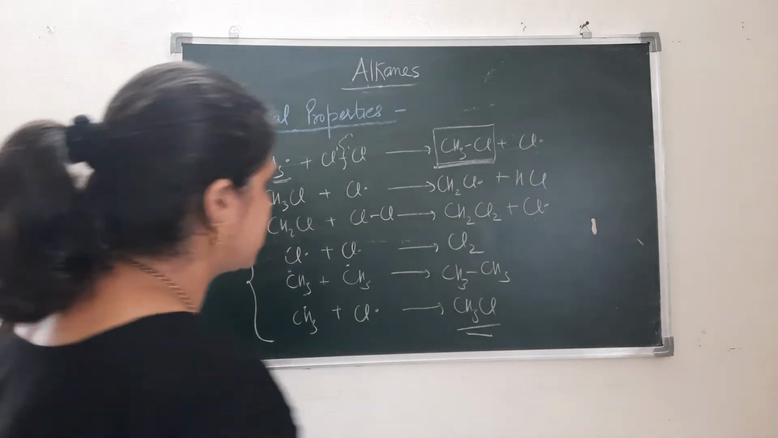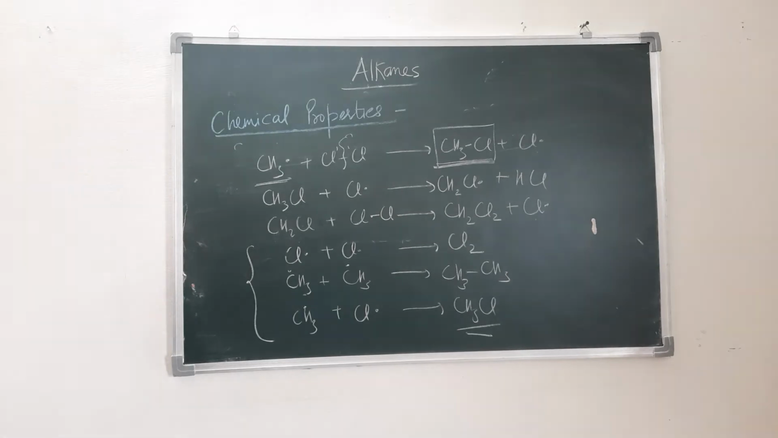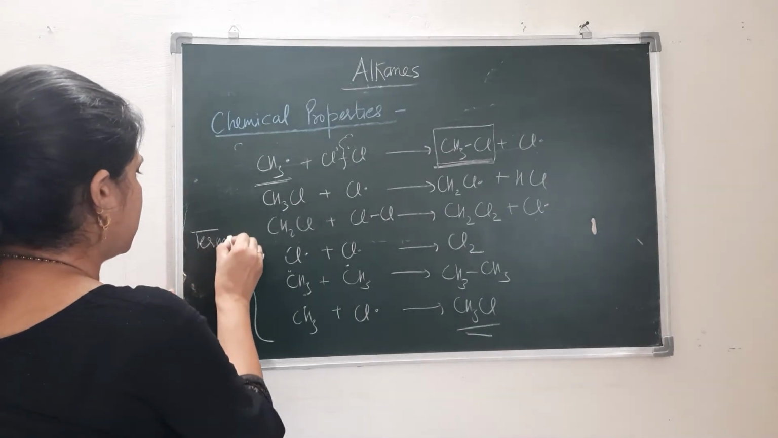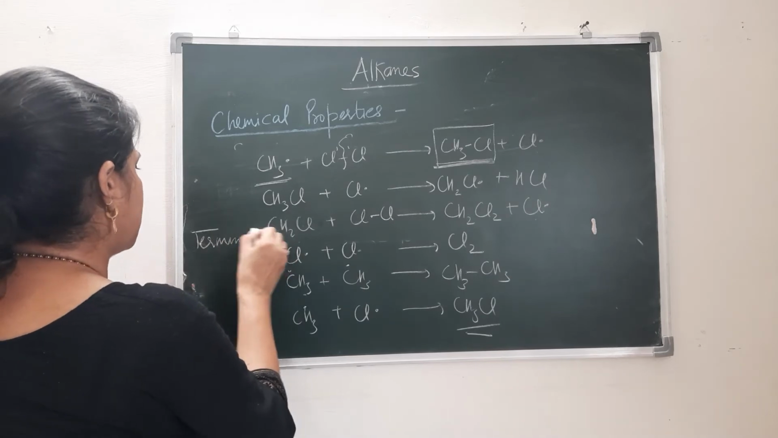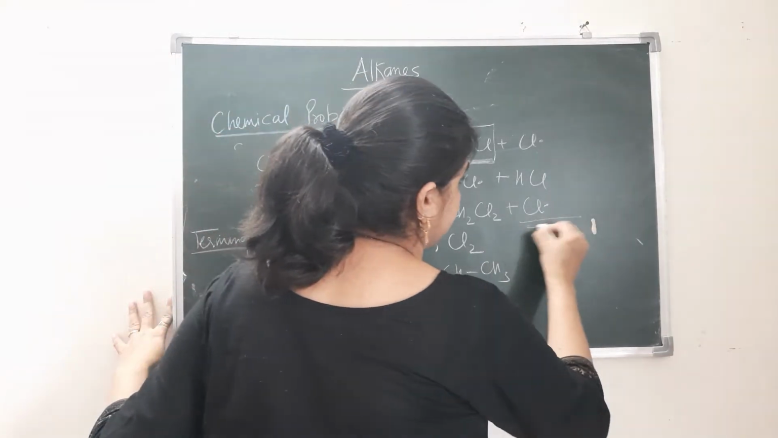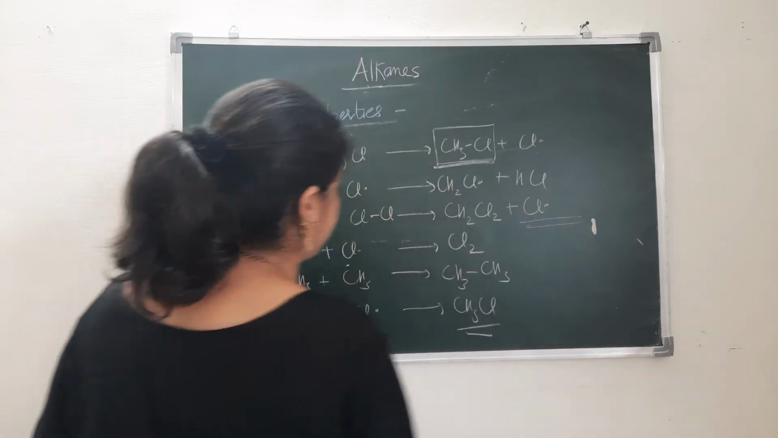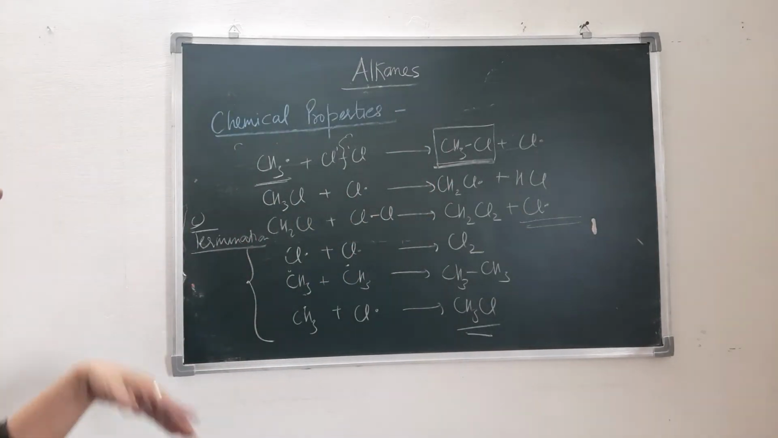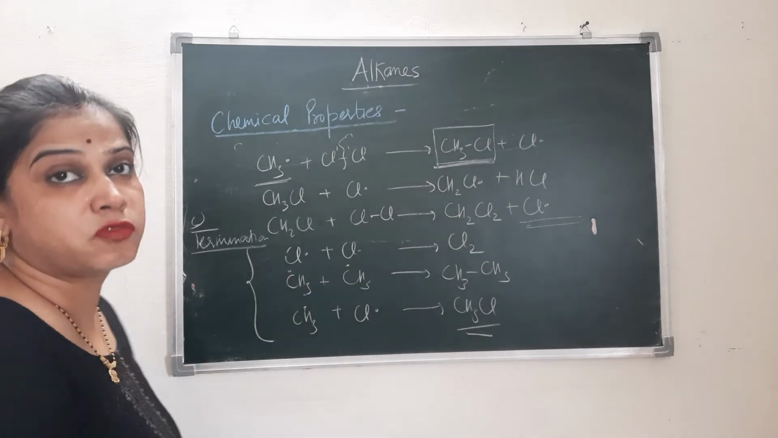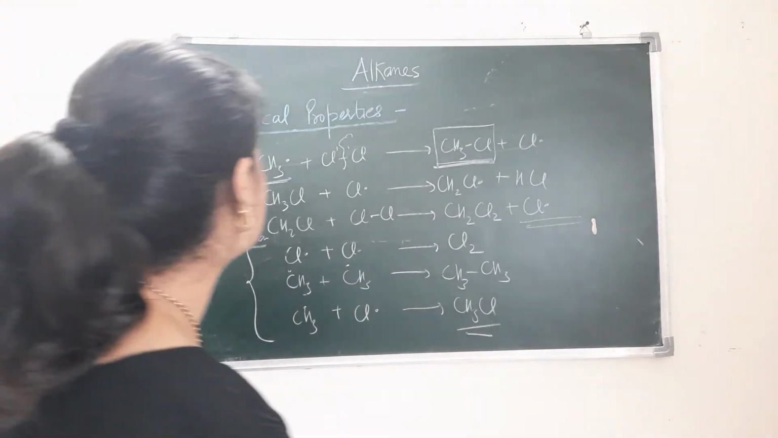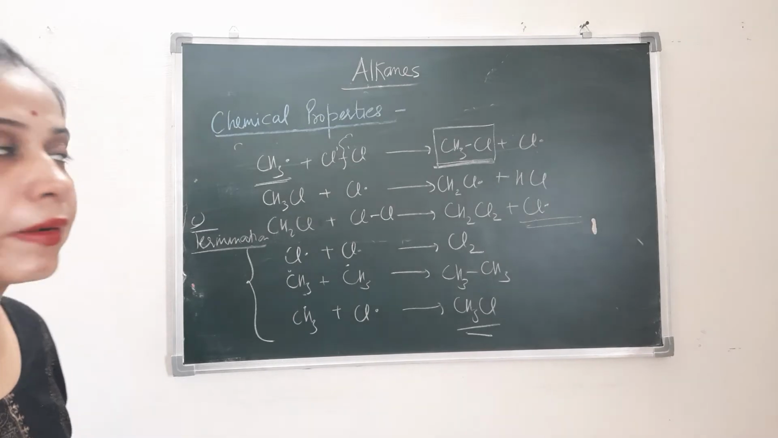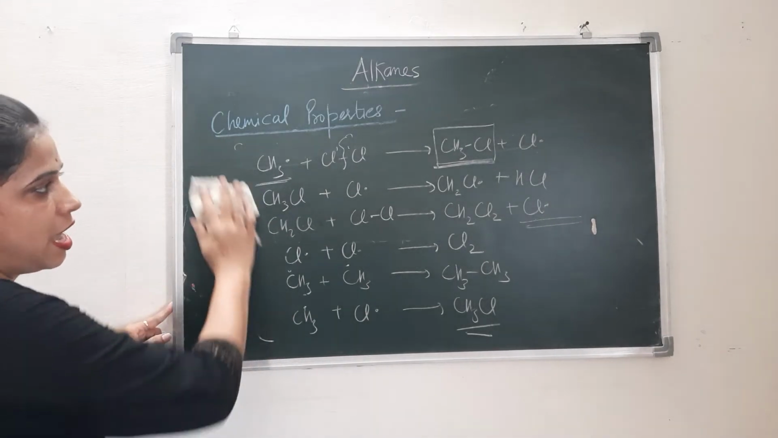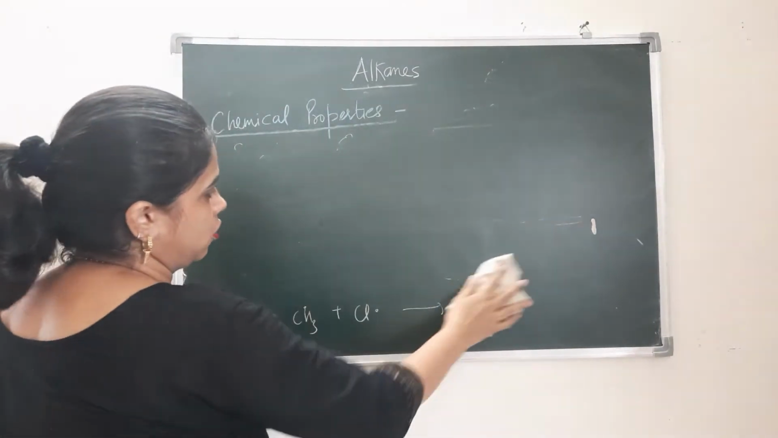Now come to termination step. This is the propagation, this is our termination step. The propagation step is continuing till here, and here this is the third part, that is the termination step, in which there will be the formation of products. So this is the mechanism with respect to substitution reaction. That is, here I have taken the halogenation.